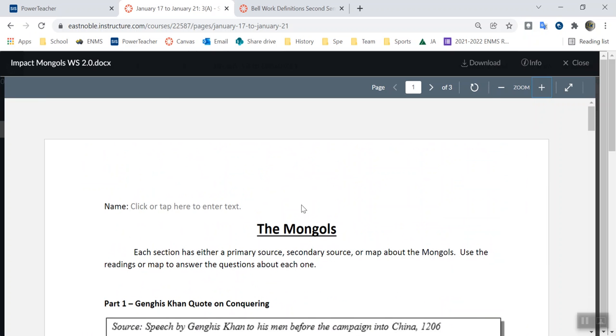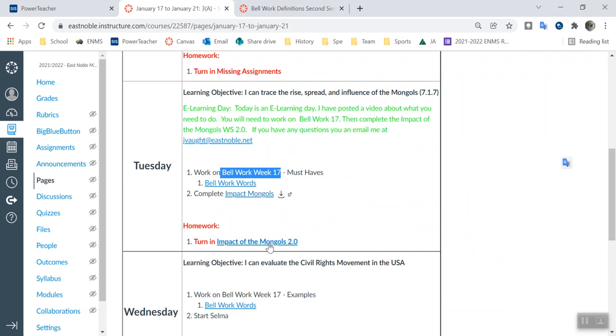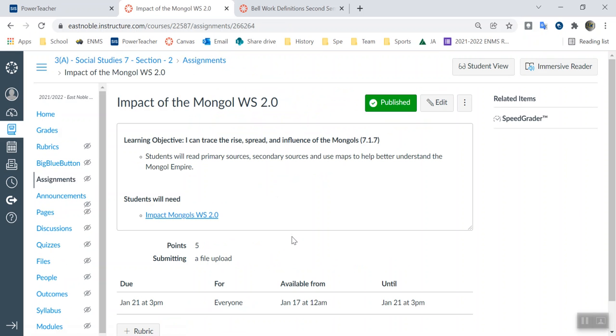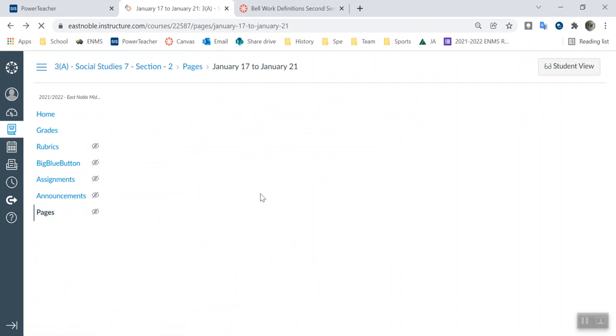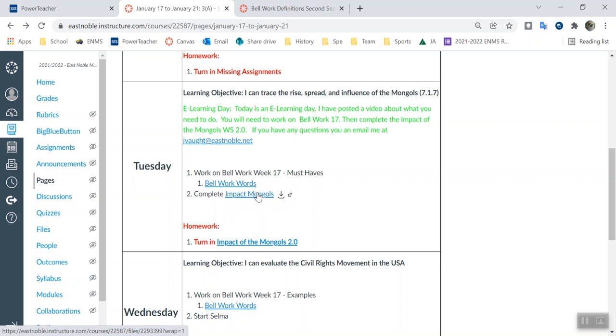So go ahead and get that done and turn it in to me on Canvas. You can go ahead and click on the link right there and turn it in. As you see, you should have time to work on it and get it done. That's all I need you to get done for today. So once again, just working on bell work, working on the must-haves. Earlier in the video, I went over it, so you can go back to that one. And then just finishing up the impact of the Mongols and turning it in.